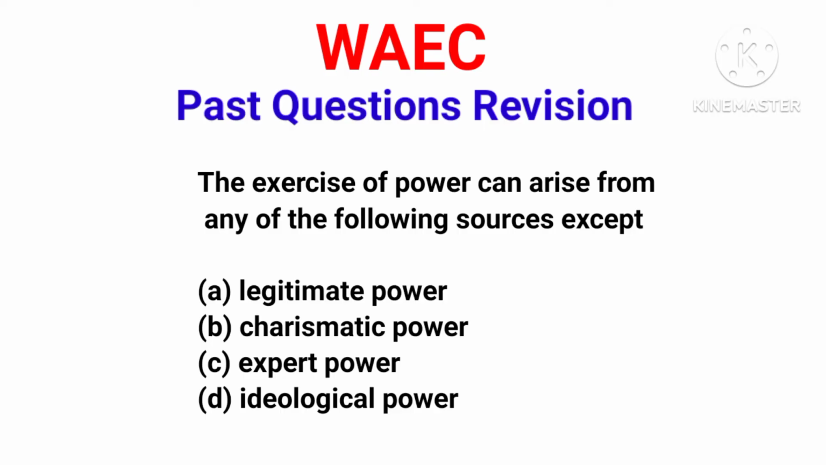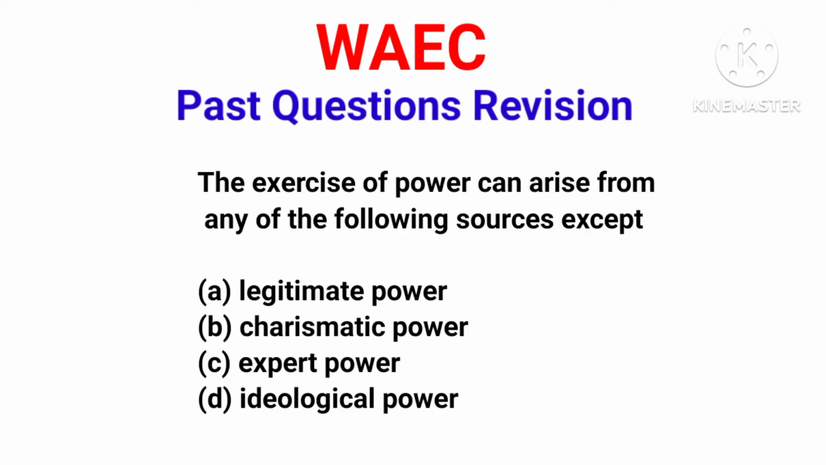So option A, option B, and option D are ways one can exercise power. Power arises from these three sources, but power does not arise from expertise. There's no power called expert power. So this option C is the correct answer.